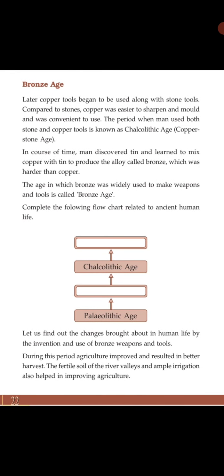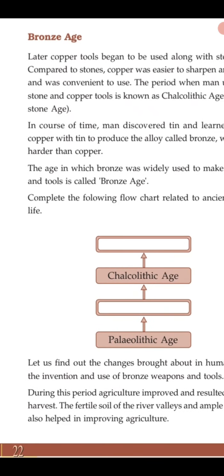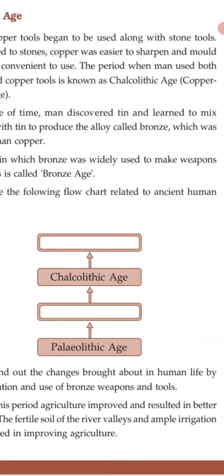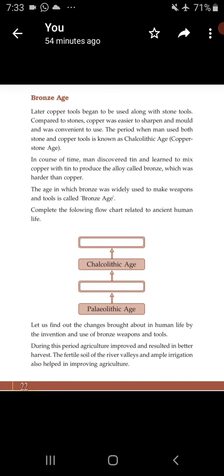The age in which bronze was widely used to make weapons and tools is called the Bronze Age.